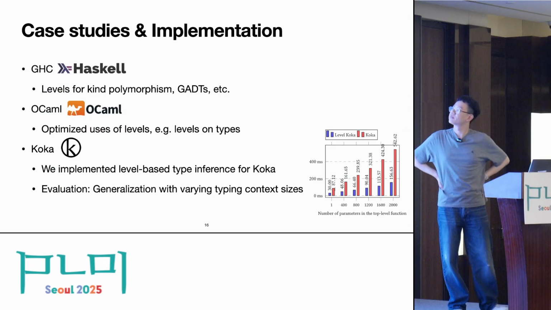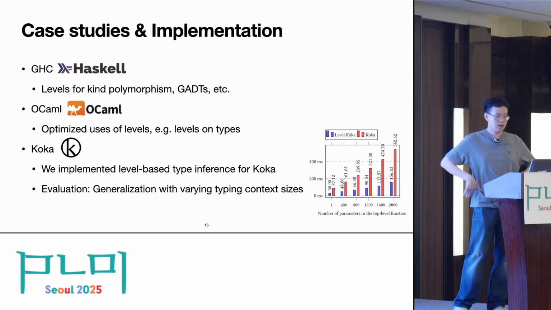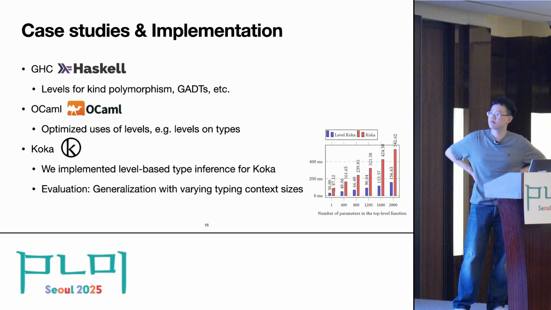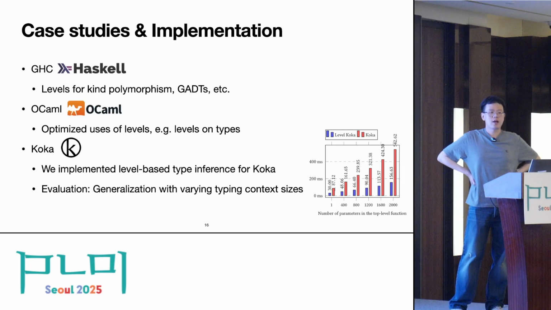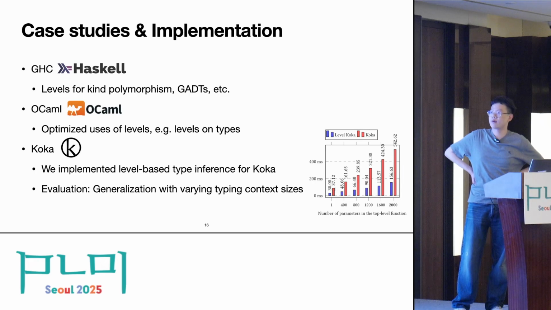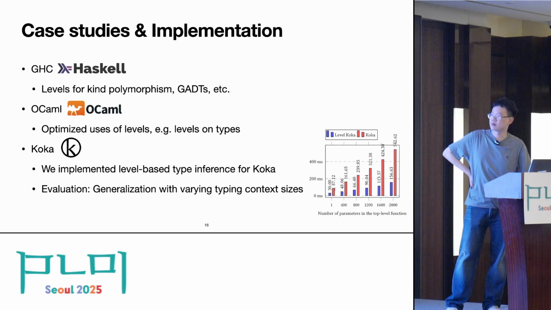So in our paper, we also have done some case studies. We explored the use of levels in the GHC, which is the state-of-the-art Haskell language compiler. And levels, in addition to let generalization and higher-rank polymorphism, are also used for kind polymorphism and type inference for GADTs, etc.